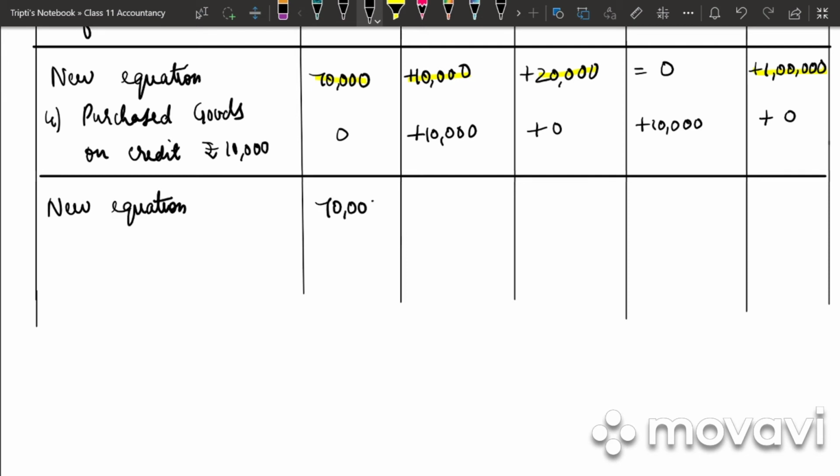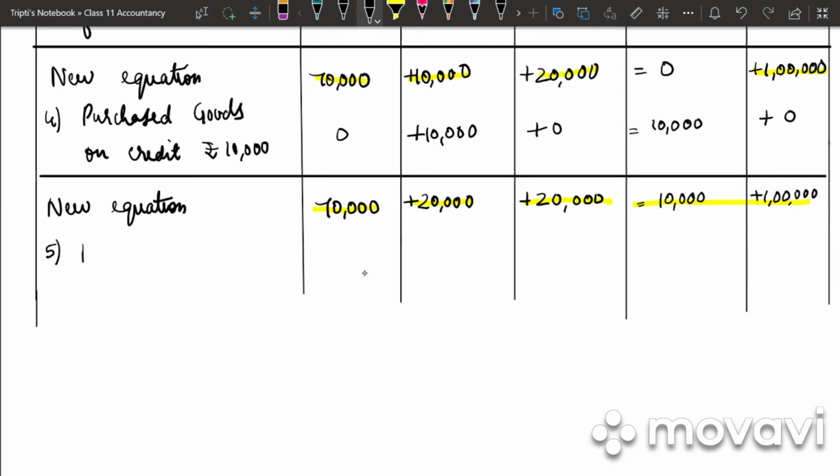So again, what is our new equation? Cash will be 70,000. Stock is 20,000. Then we have again furniture 20,000. Then we have creditors 10,000 plus capital, that is 1 lakh. So it is 70,000 plus 20,000 plus 20,000, 1 lakh 10,000. 1 lakh 10,000 is equal to 1 lakh 10,000. So again our equation is right.